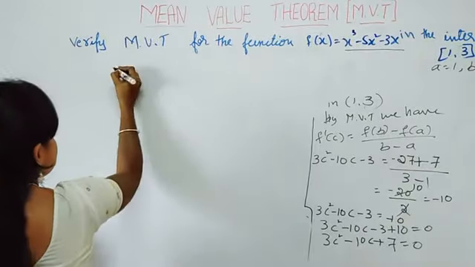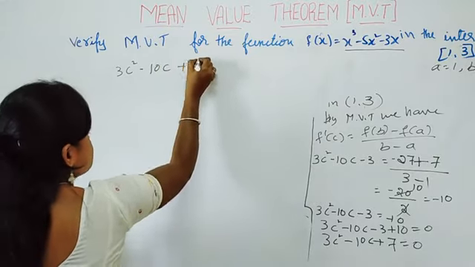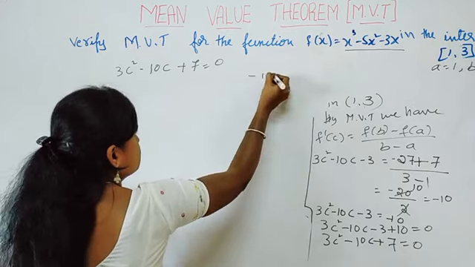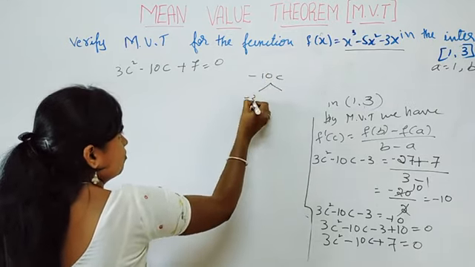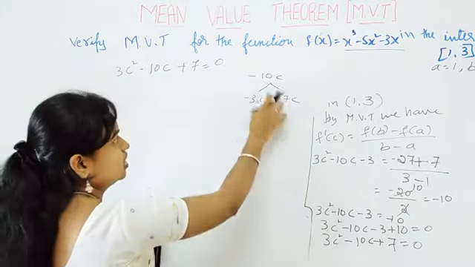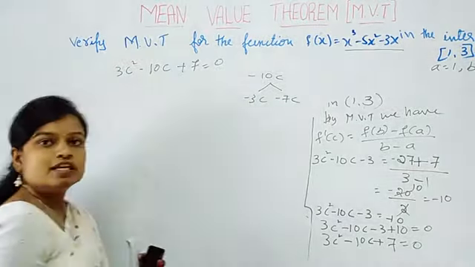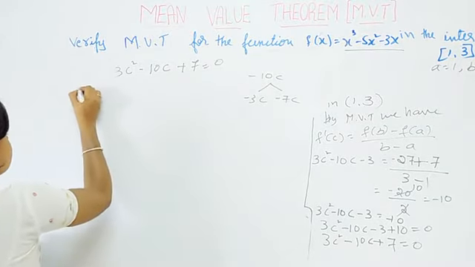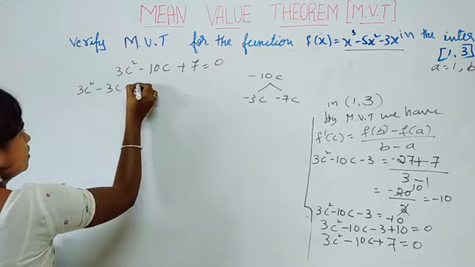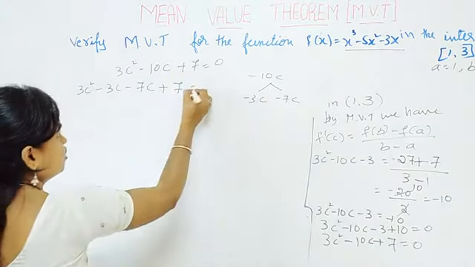So what is the equation? We have 3c square minus 10c plus 7 is equal to 0. Here we have minus 10c, which can be written as minus 3c minus 7c, since minus 3 minus 7 is minus 10c. Here we have 3 sevens are 21. So 3c square minus 10c can be written as minus 3c minus 7c, and the last term is plus 7 is equal to 0.